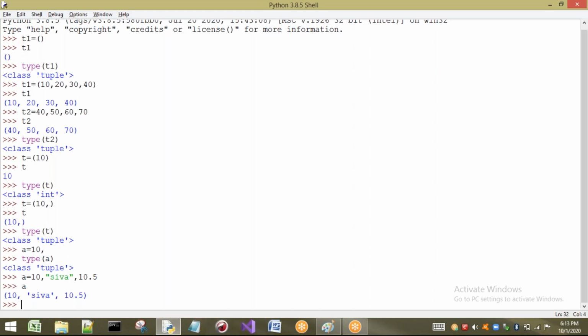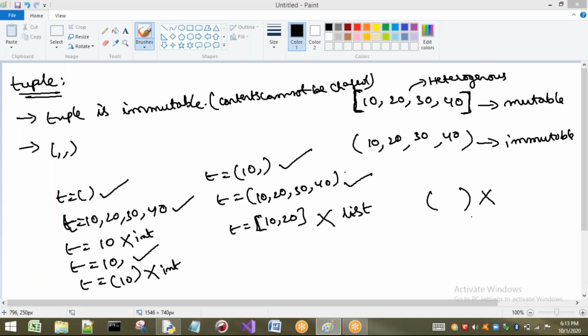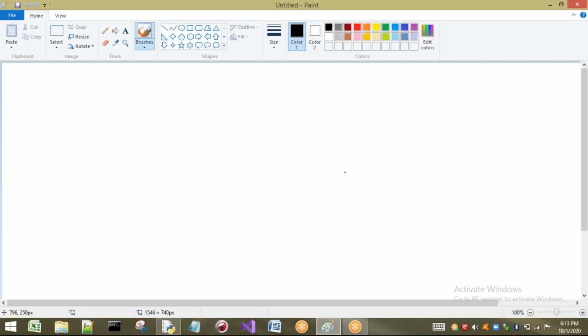Okay. Next example, let us see. So when do we have to use this tuple? Next point is, when do we have to go for this concept of tuples? So first point is what? First point is our tuple is immutable. Next point is it can store heterogeneous type of values.